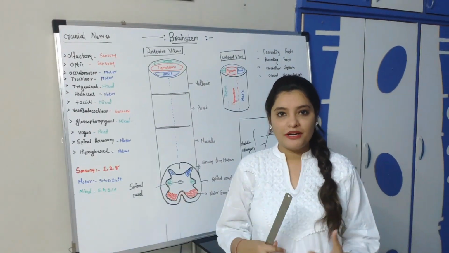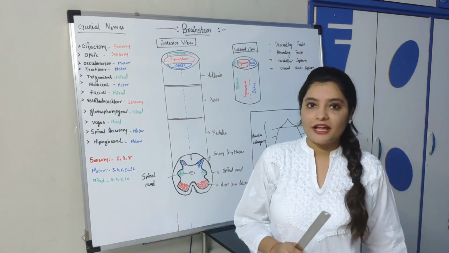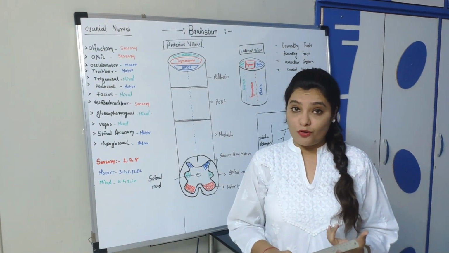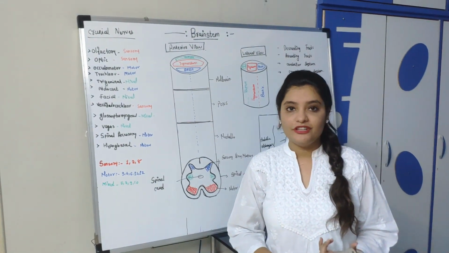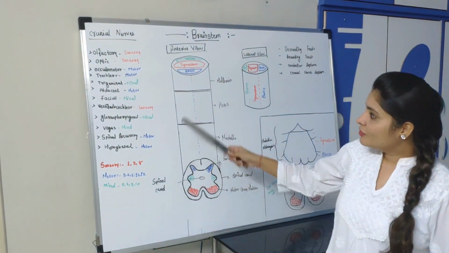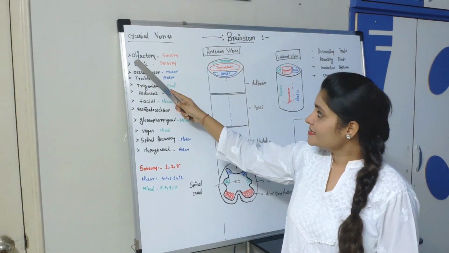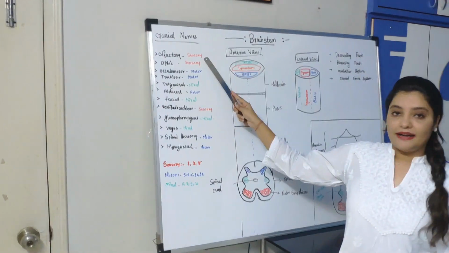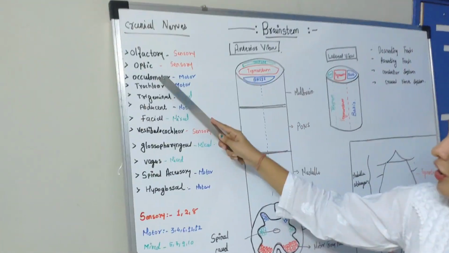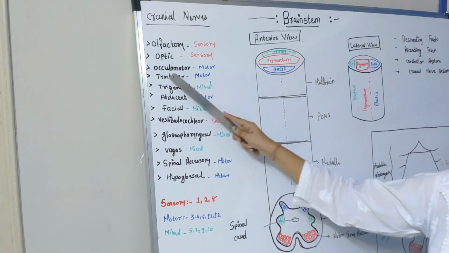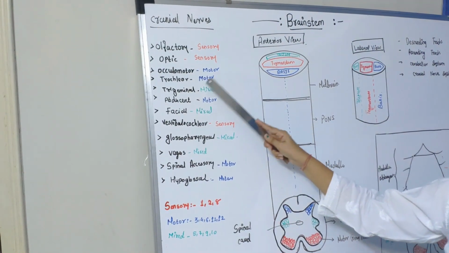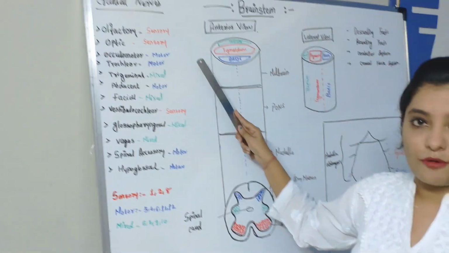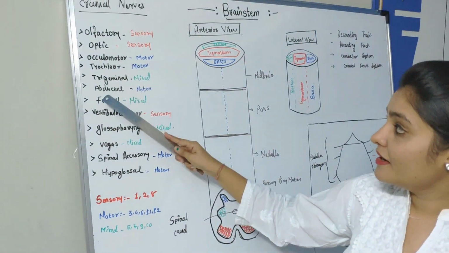Before going into the development of the brainstem, first I would like to tell you which of the 12 cranial nerves are pure sensory, which are pure motor and which are mixed. So have a look here. First is olfactory nerve, which is pure sensory nerve. Second is optic, that is also pure sensory. Third, oculomotor, that is pure motor. Fourth, trochlear, that is also pure motor. Trigeminal is a mixed nerve. Mixed nerve means it has both types of fiber, sensory as well as motor fiber.